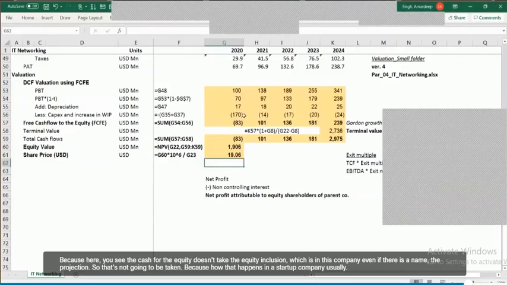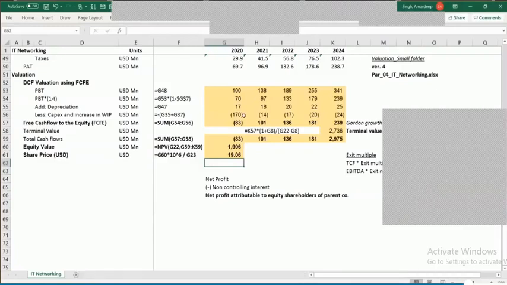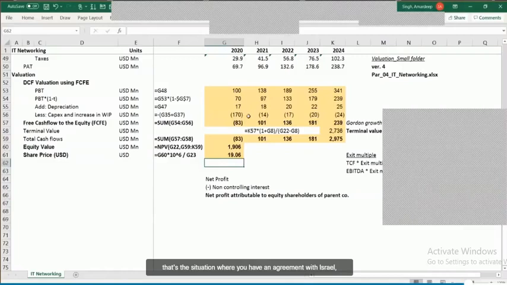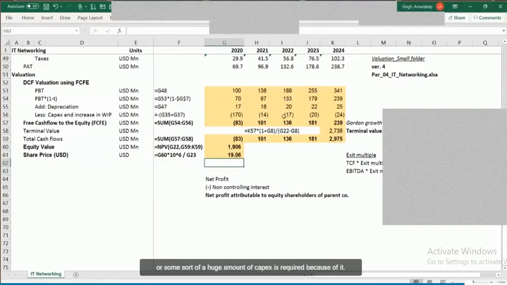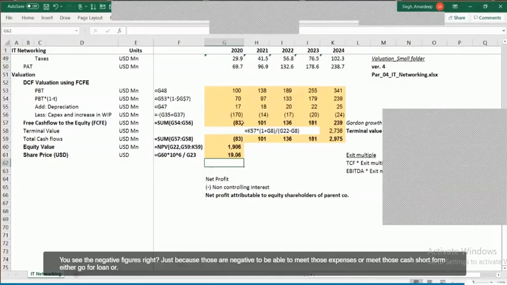How that happens in a startup company usually is that you have an agreement with the shareholders that they put money in over the next 1 year, 2 years, or 3 years. What happens in that case is there is a cash burn every year. Probably the net profit is negative or a huge amount of capex is required, because of which you see negative figures.